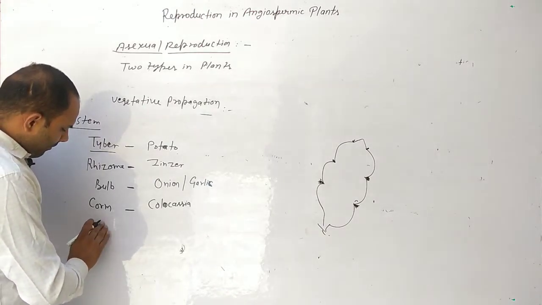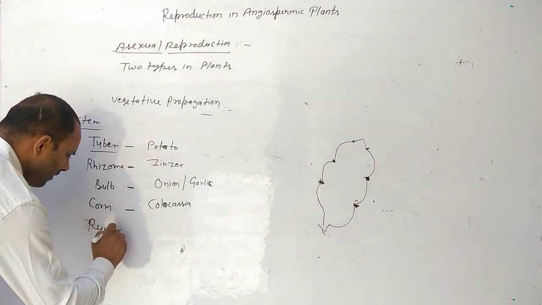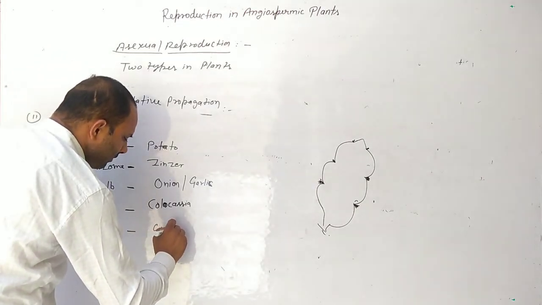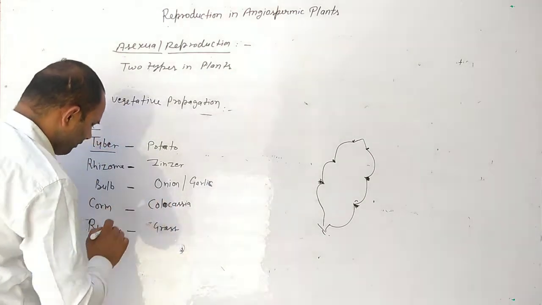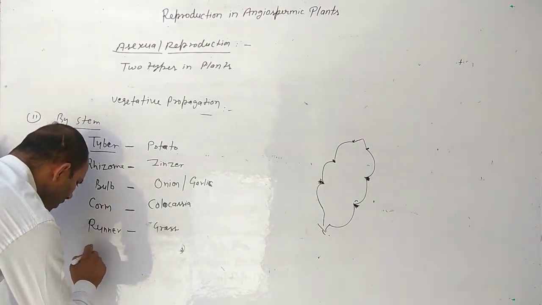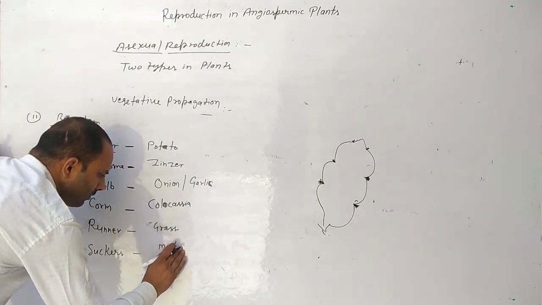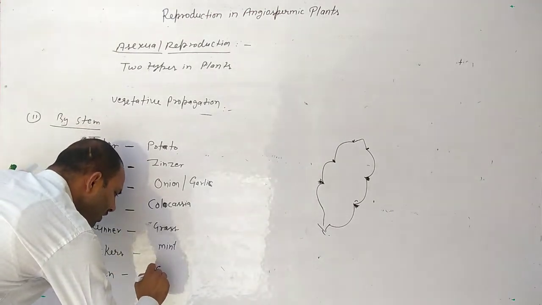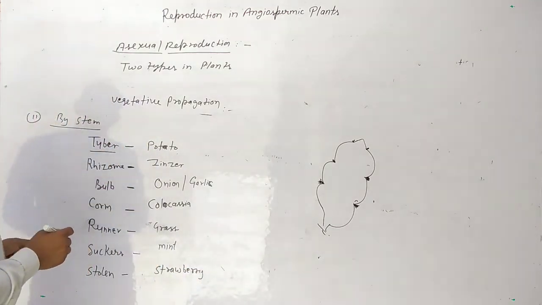Runner, in grasses. Suckers, in mint. Stolon, in strawberry.